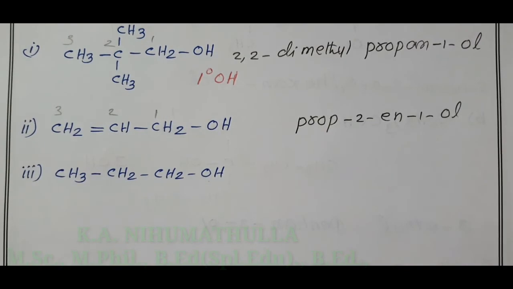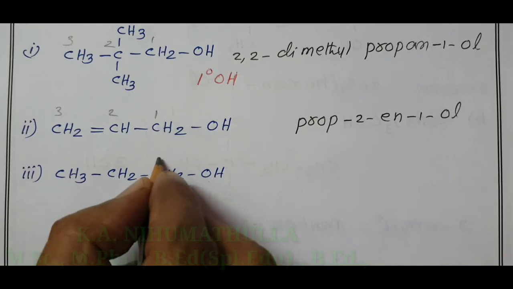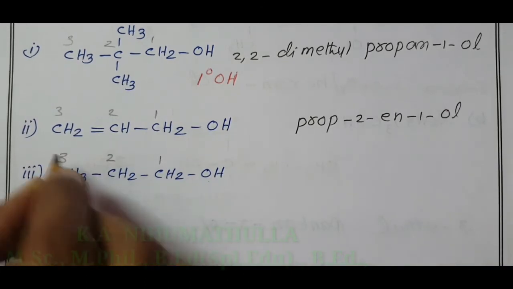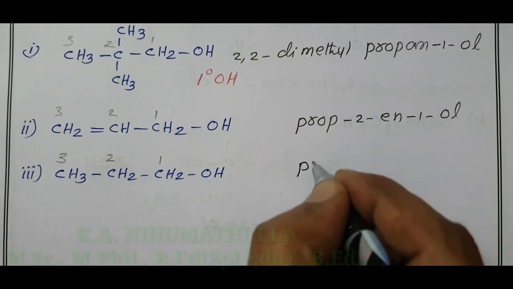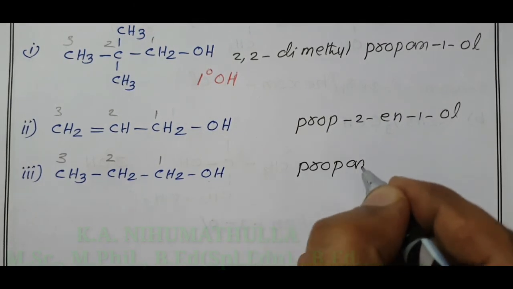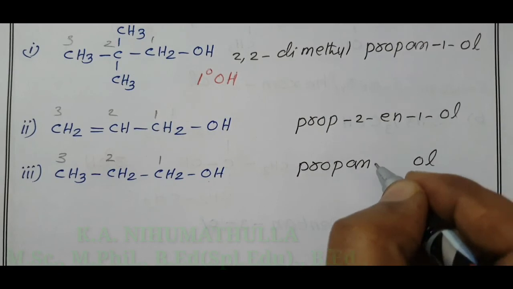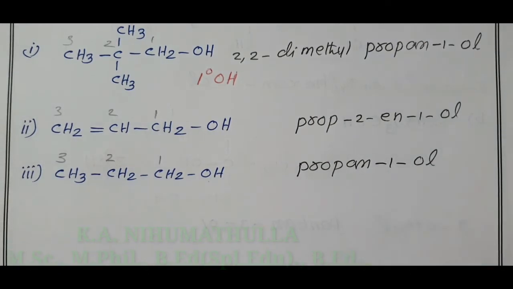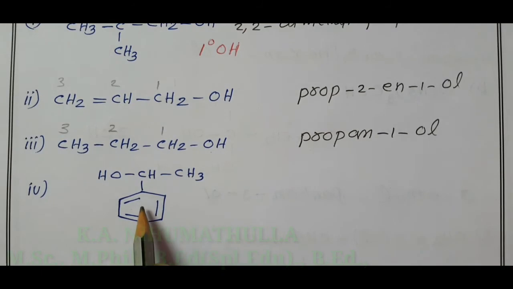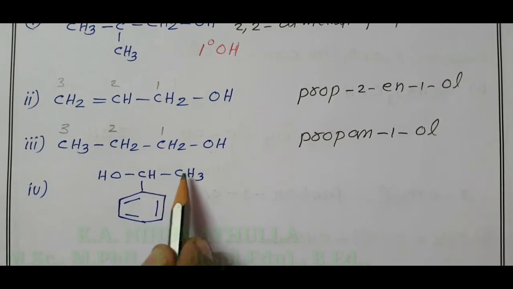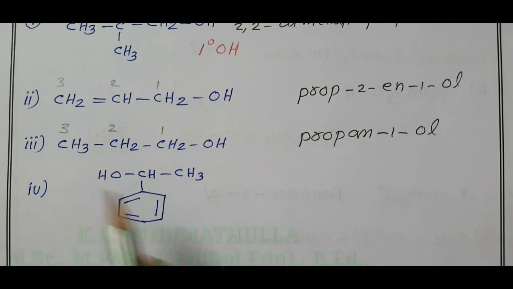And the third compound given is CH3 CH2 CH2 OH. We know n-propyl alcohol, a very simple compound. 3 carbon, root word prop, carbon single bond, an, OH, ol, position of OH 1. That is the IUPAC name of this third compound. Now I am going to write the fourth compound. This is the fourth compound. One benzene ring containing one ethyl. From ethyl, one H is replaced by one OH.